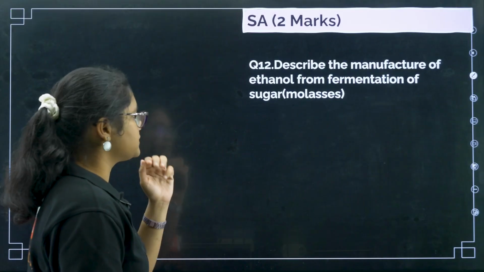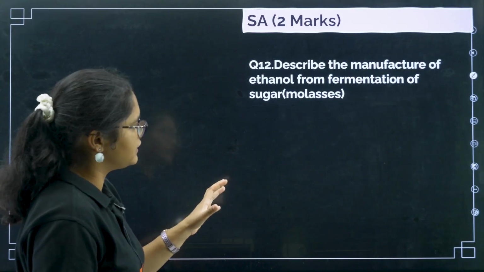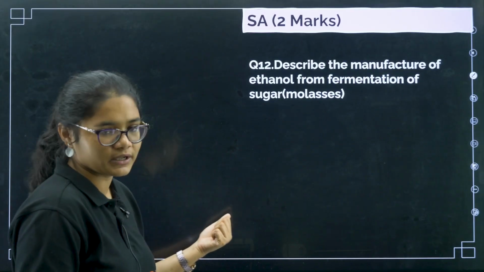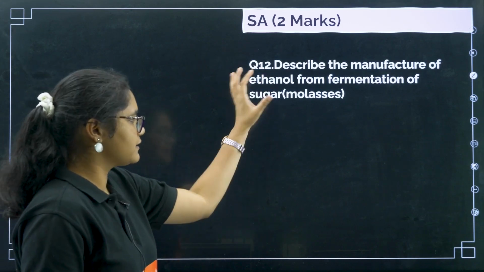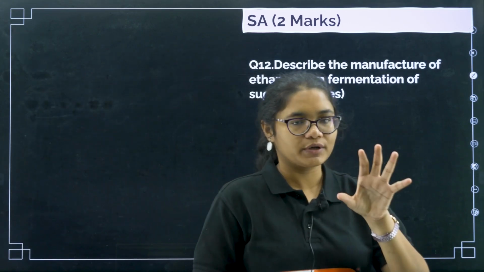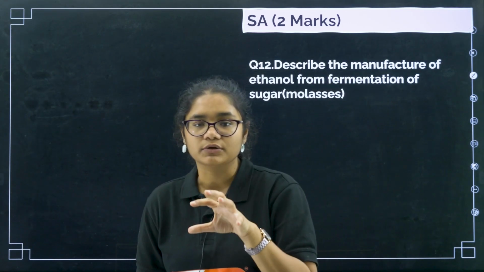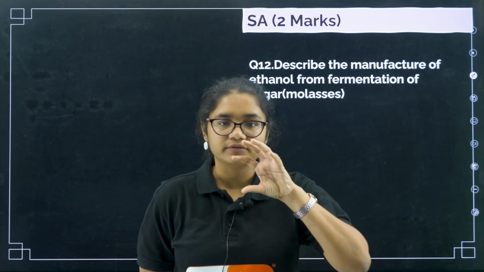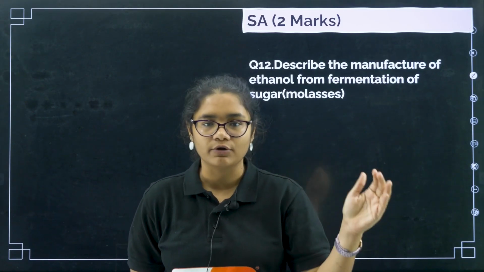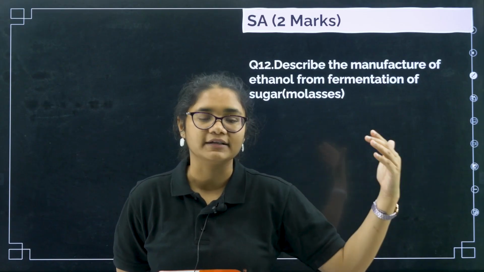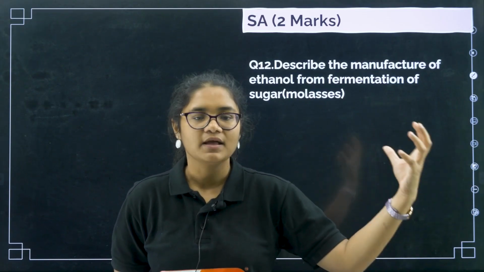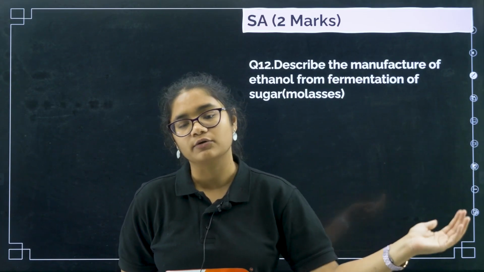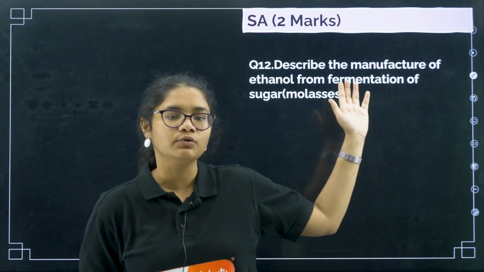Next, question number 12. Describe the manufacture of ethanol from fermentation of sugar molasses. First I will explain what happens. Sugar means cane sugar, which contains sucrose. Now this sucrose undergoes hydrolysis to give you glucose and fructose. Then glucose and fructose undergo further fermentation to give you ethanol.